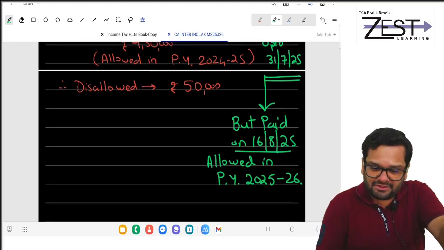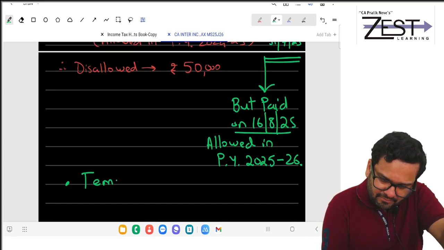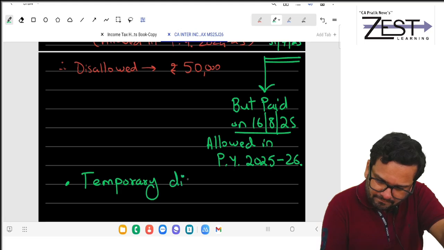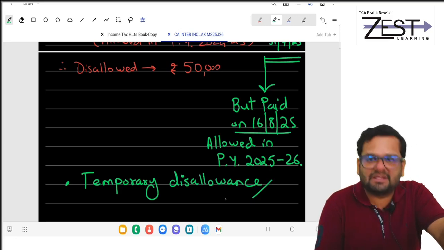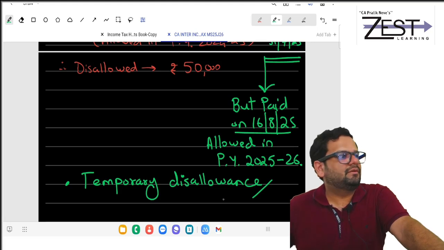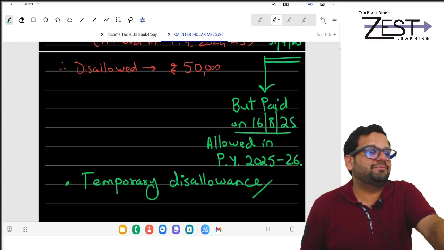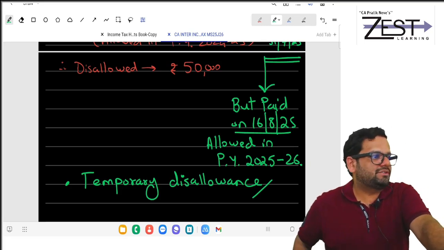So which disallowance is this? Temporary disallowance. These were the 4 most critical things in PGBP that you had to understand.